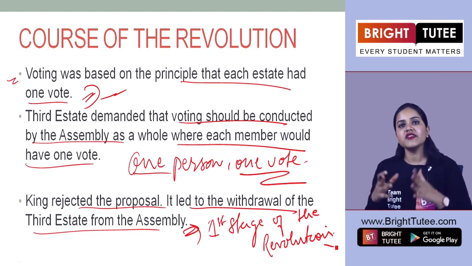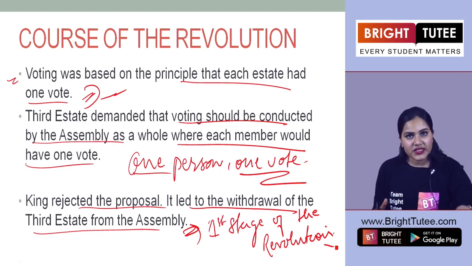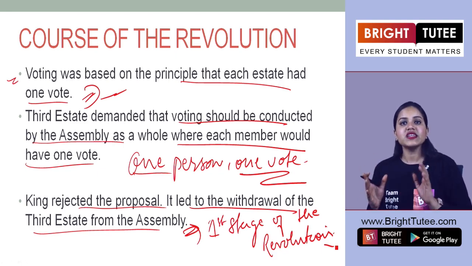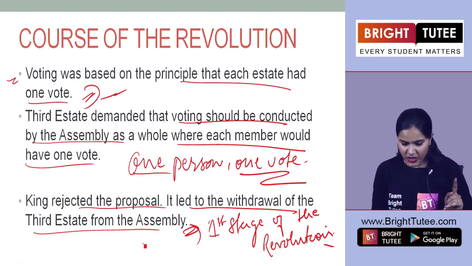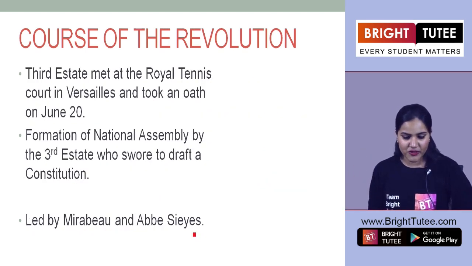But the king rejected the whole idea, the whole proposal of the third state, and suppressed their voices. Now, angered by the king's decision, these people decided to walk away from the court, from the assembly here. But what happened afterwards? This started the whole revolution here.